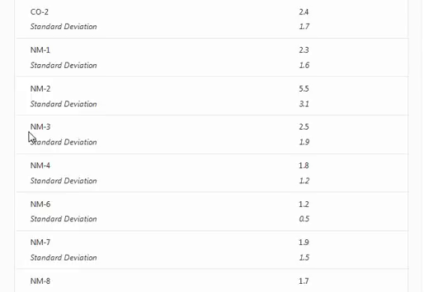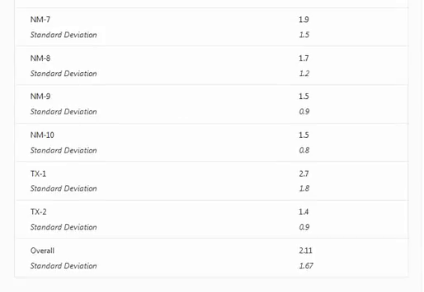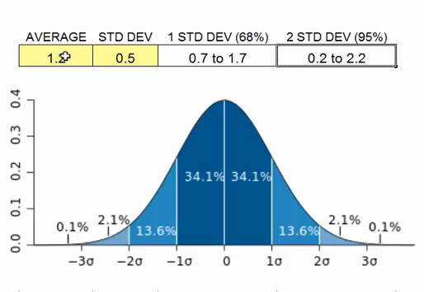But let's look at another one just to go over that again. So here we've got, let's take a look at New Mexico 4. Nope, let's move on down to New Mexico 10. So the average is 1.5, and we have a 0.8 standard deviation. So let's see what that means for these kids. There's our 1.5 average, 0.8 standard deviation. All right, let's plug these numbers into my calculator. So there's our average, and there's our standard deviation.